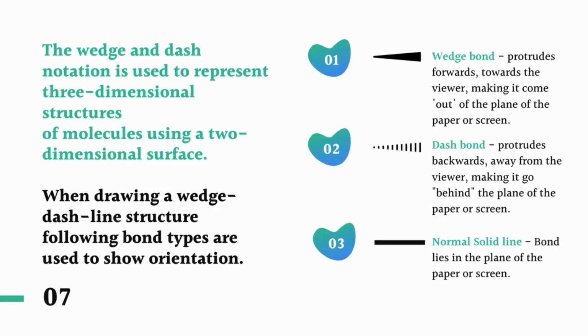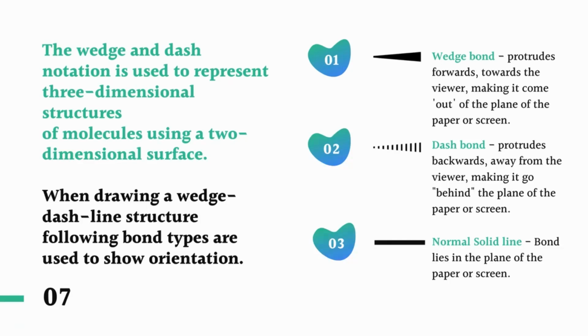When drawing a wedge dash line structure, the following bond types are used to show orientation. There are three types of bonds in this method. The first is the wedge bond, which protrudes forwards towards the viewer, coming out of the plane of the paper or screen.